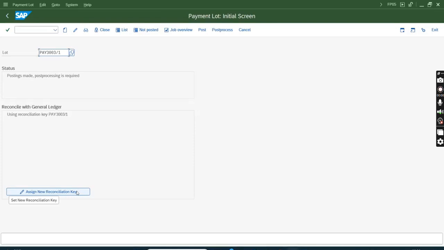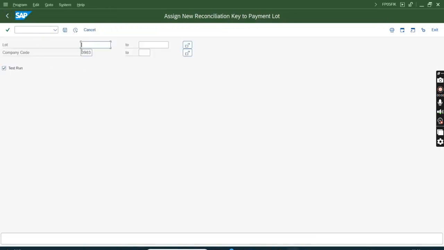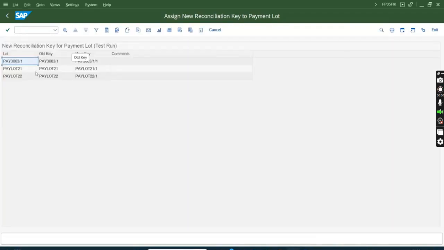So you can do it manually from here, or if you want to automate, you can run it as a batch job and it will check all company codes. For example, say I don't enter any company code. Let's see how many items there are where no recon key exists. It has automatically found 3 such line items in this server. There are 3 such recon keys where post processing is required, and it has automatically assigned the numbers. See, everywhere it has added /1. It was ending with /1, and it has added another /1. It is ending with 21, and it has added /1. Ending with 22, it has added 22/1.